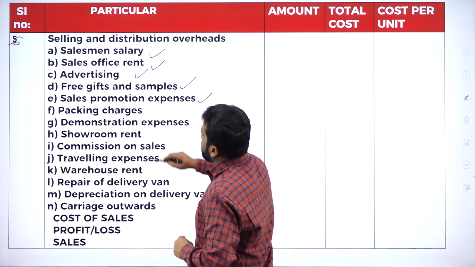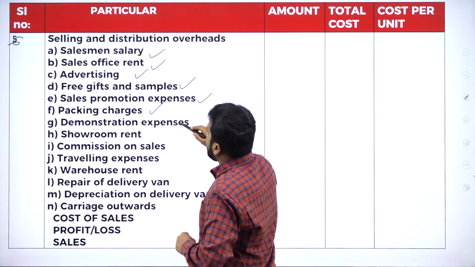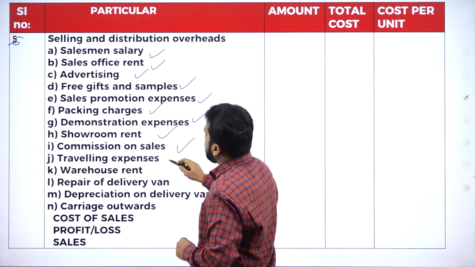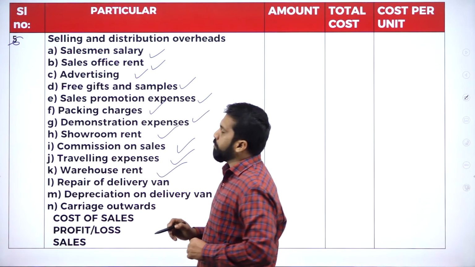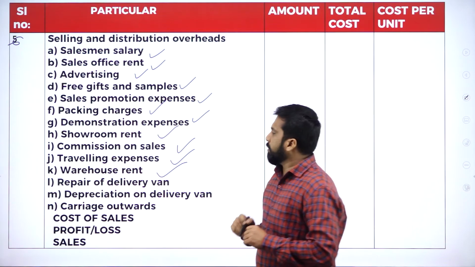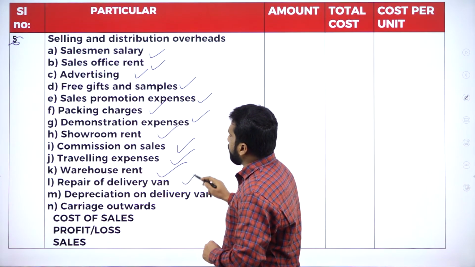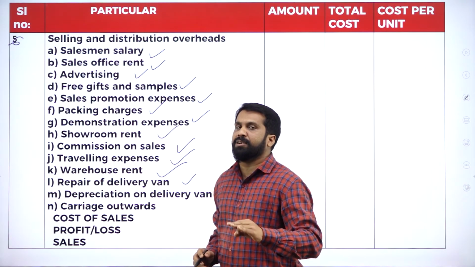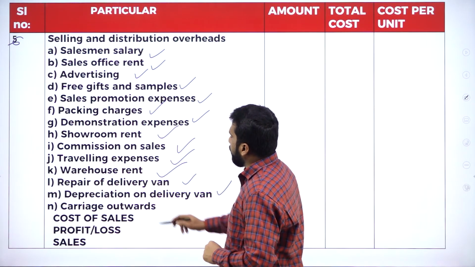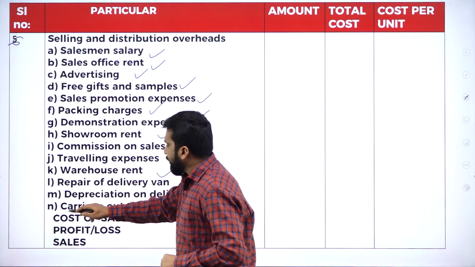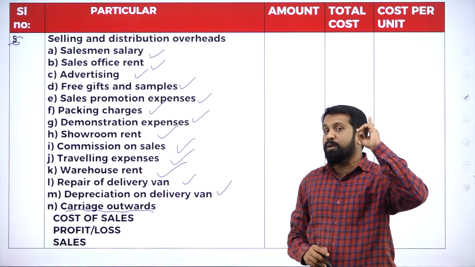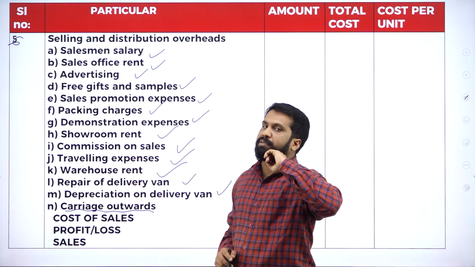Sales promotion expenses, packing charges, demonstration expenses, showroom rent, commission on sales, traveling, warehouse. Next, repair of delivery van, depreciation of delivery van. These are your expenses. Then finally you will get carriage outward. Carriage inward we already took in the direct expenses.